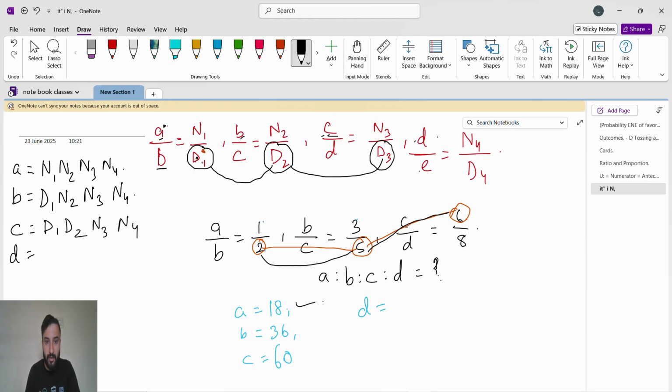Okay, b into c into d, and then d will go to d. So like this, D1 into D2 into D3 into N4, and then numerator we don't have.